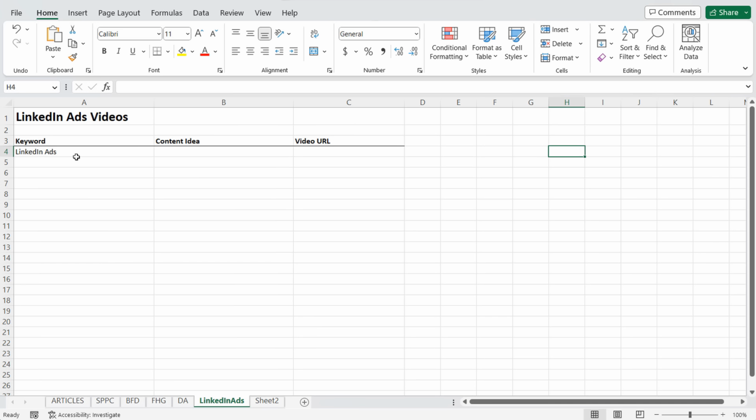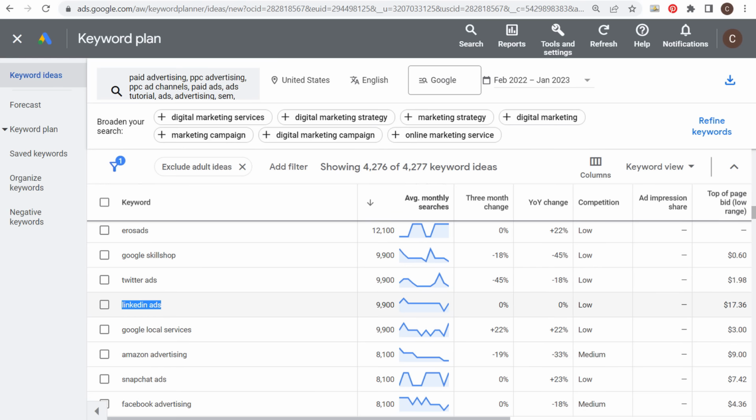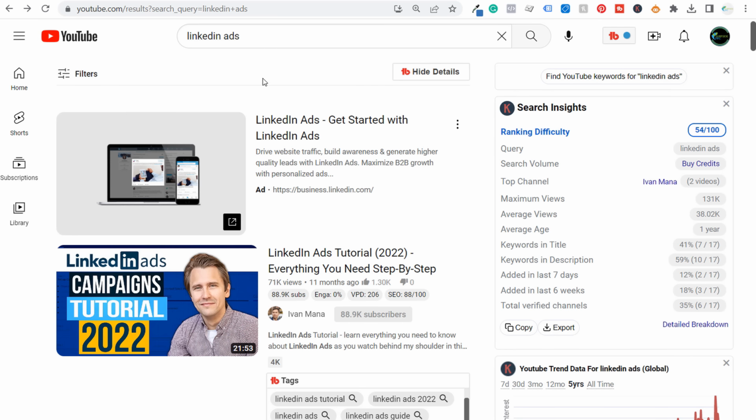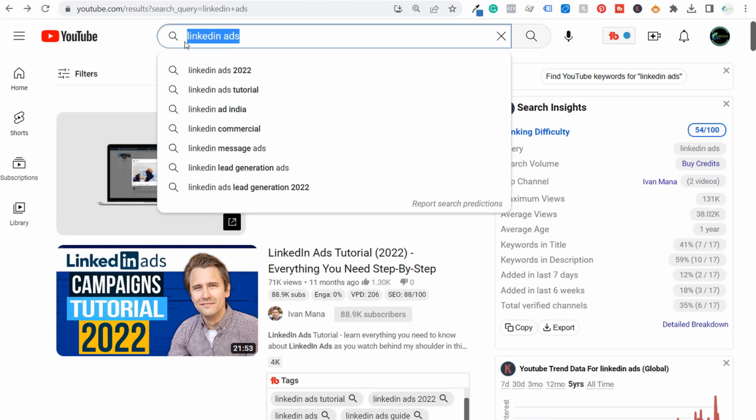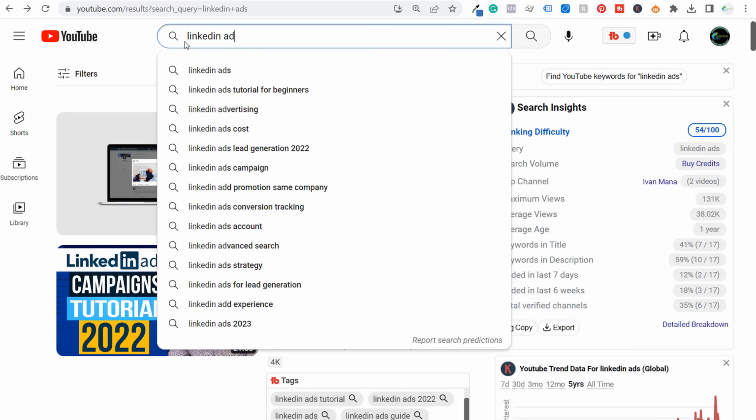So we start with our short tail keyword LinkedIn ads, and what we're going to do next is we're going to come over here to YouTube. So we have Keyword Planner open here. Let's open up YouTube. We're going to search our actual keyword. So I'm searching my keyword LinkedIn ads, but what you want to do is when you're typing in your keyword, we're going to use autocomplete. So by using autocomplete, we can see the very top keywords that people are searching on YouTube for our short tail keyword. So LinkedIn ads, tutorial for beginners, cost, campaign, lead generation, conversion tracking, account, strategy.